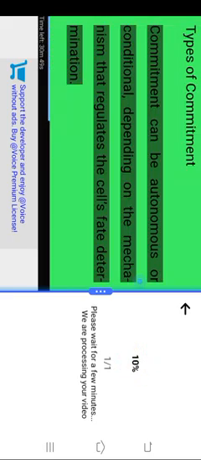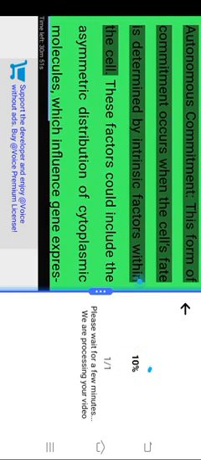Types of commitment. Commitment can be autonomous or conditional, depending on the mechanism that regulates the cell's fate determination. Autonomous commitment. This form of commitment occurs when the cell's fate is determined by intrinsic factors within the cell. These factors could include the asymmetric distribution of cytoplasmic molecules, which influence gene expression.